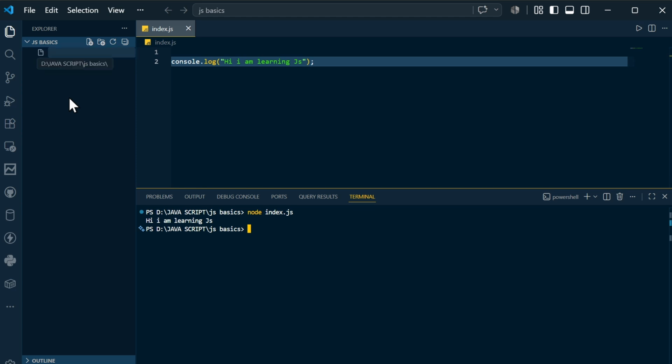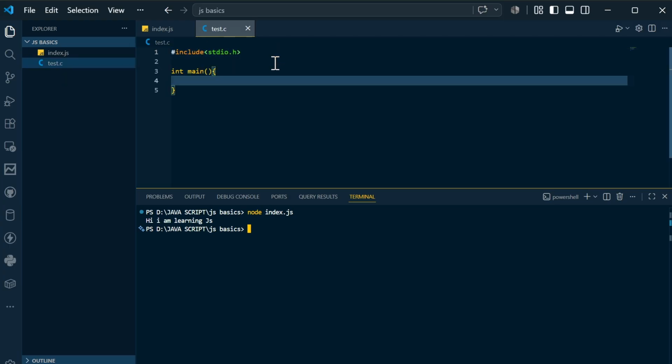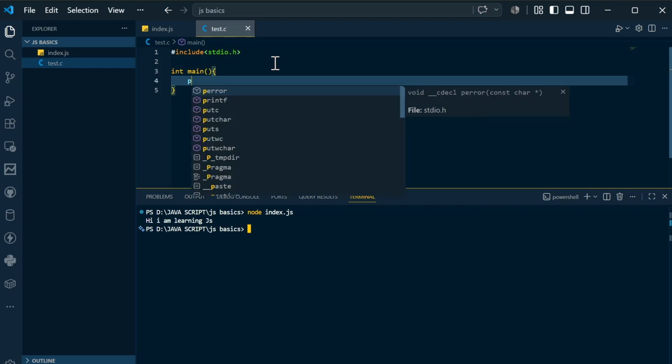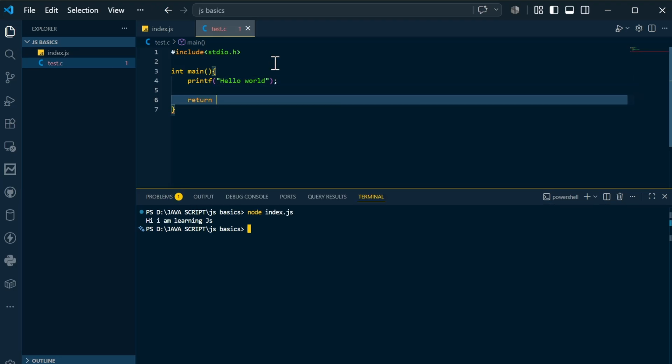Let's say I will make a test.c. For example purposes, this is the compiled language. Let's say stdio.h, and printf. So this is the basic program in C. As this is a compiled language, I want to show you the difference between compiled language and interpreted language. For that purpose I am writing this C file. As you know, this is the simple C file.